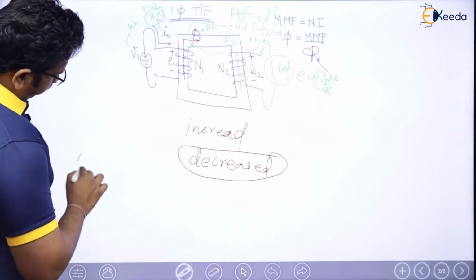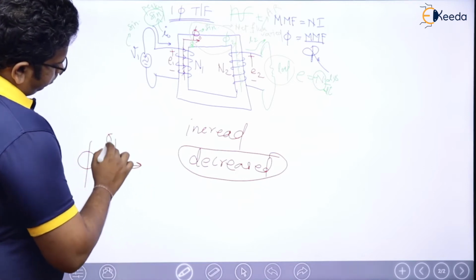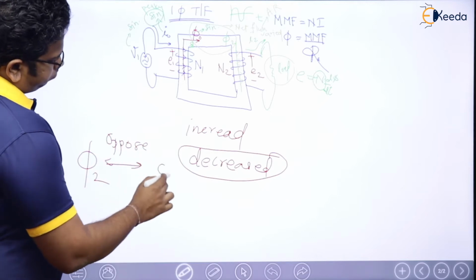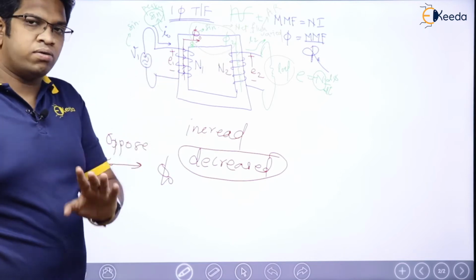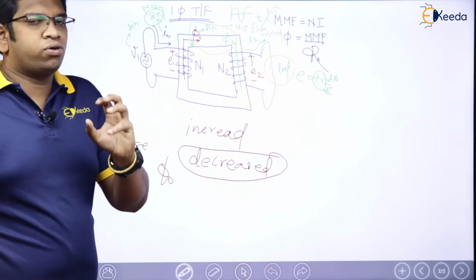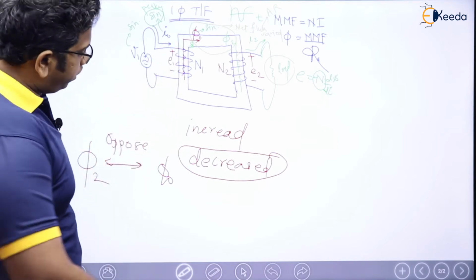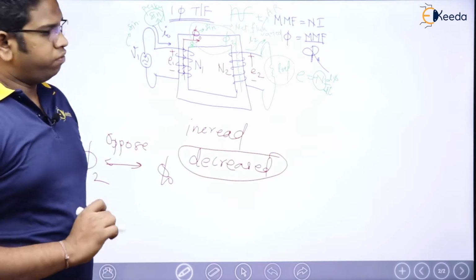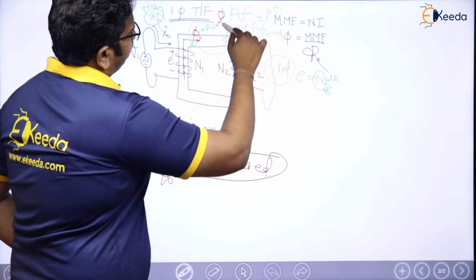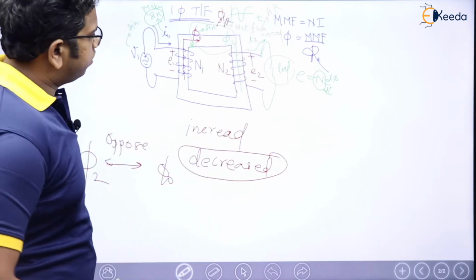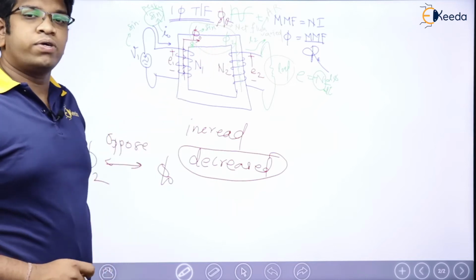Means I am saying that this phi2 which is there, let us say, opposes. Why not? Let us say that it is because net flux is changed. We have agreed, but that change has to be either increased or decreased. So let us assume that flux is decreased here. Now you please tell me, the moment net flux, let me call it resultant flux phi r, changes, what is going to happen?